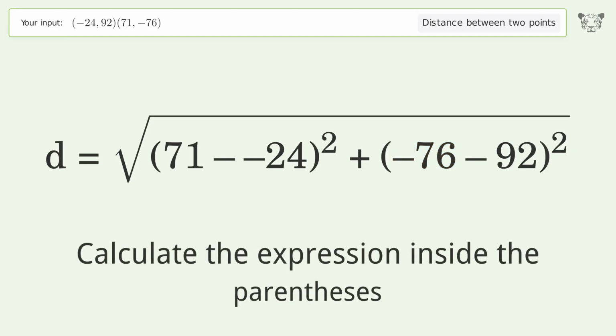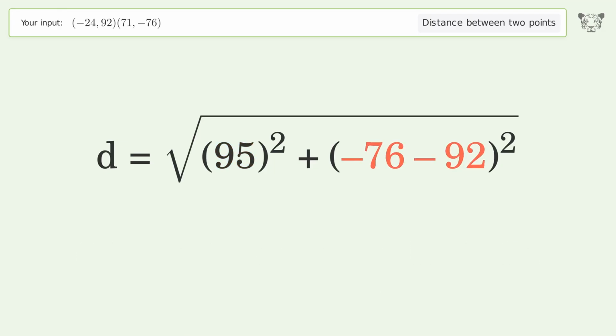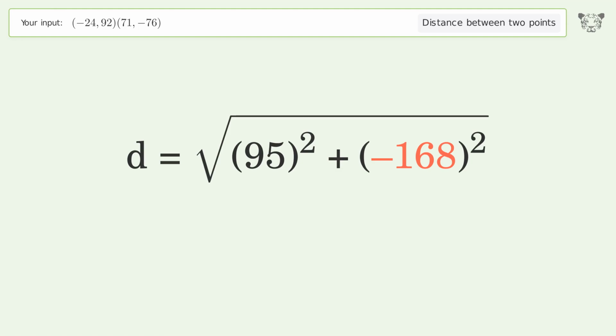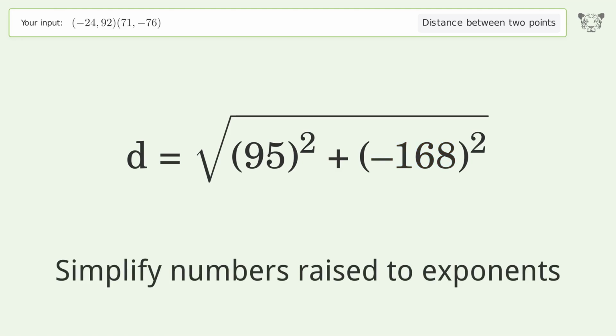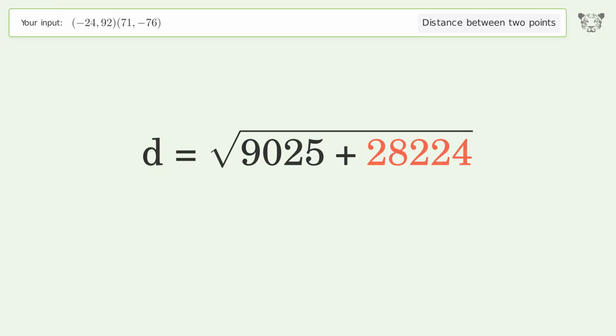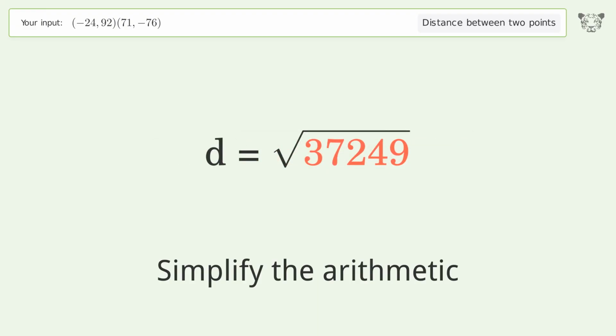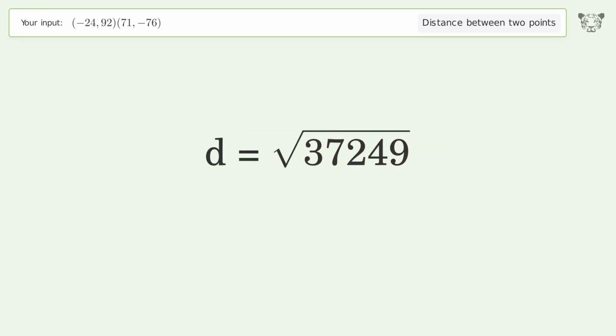Calculate the expression inside the parentheses. Simplify numbers raised to exponents. Simplify the arithmetic. And so the distance between the 2 points is the square root of 37,249, or 193.